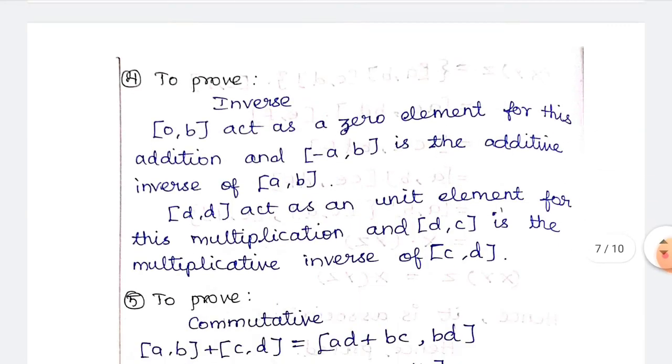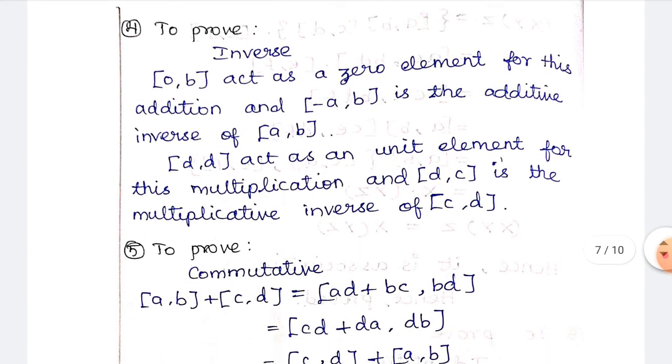So the next thing is inverse. The fourth one is inverse. So (0, b) acts as a 0 element for this addition. Already you know (0, x) is the unit element. So here (0, b) acts as a 0 element for this addition, and (minus a, b) is the additive inverse of (a, b). Similarly, (d, d) acts as the unit element for this multiplication, and (d, c) is the multiplicative inverse of (c, d).